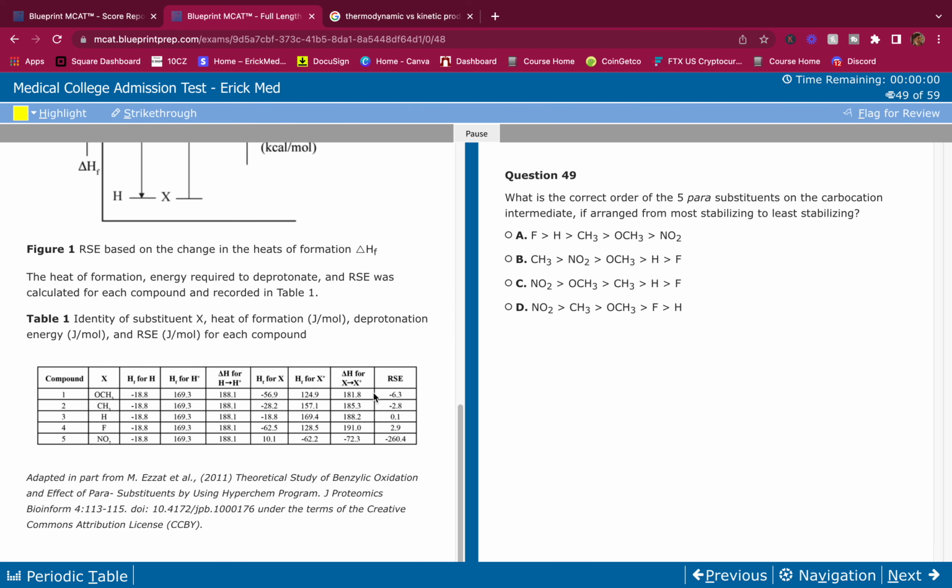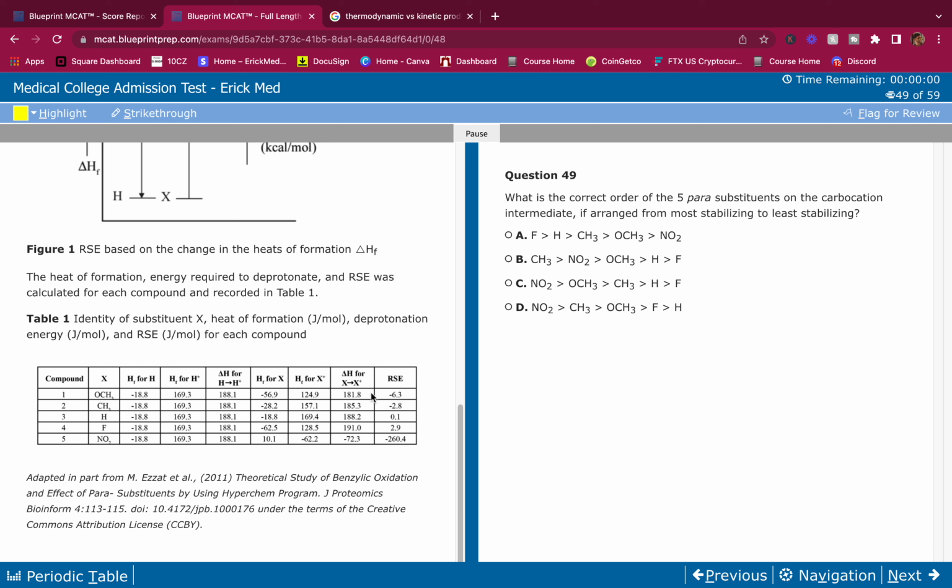And a negative heat of formation is exothermic. If it's exothermic, that means energy was released. Okay, we formed the bonds and that extra energy was released. If it's endothermic, we need energy to make the bonds. So an exothermic product would be more stable in this case. So the more negative, the more stable.